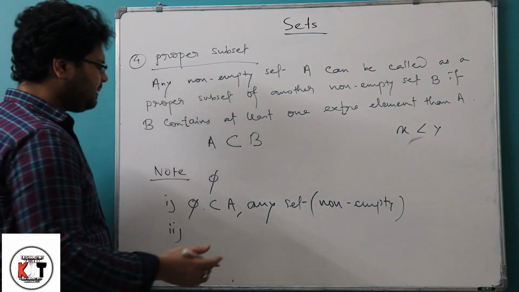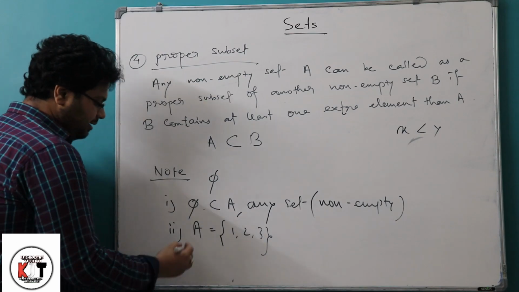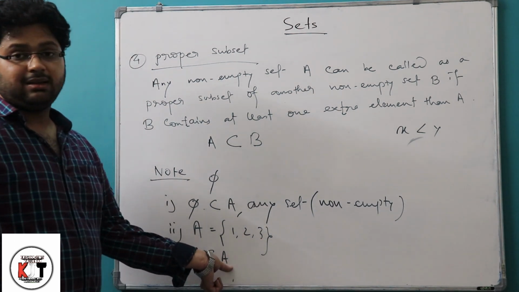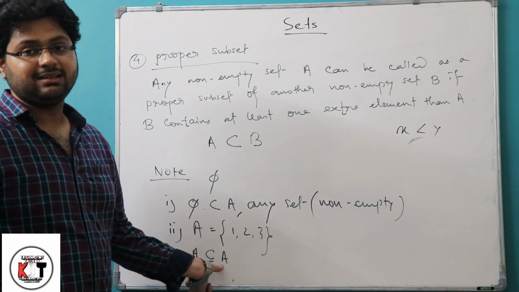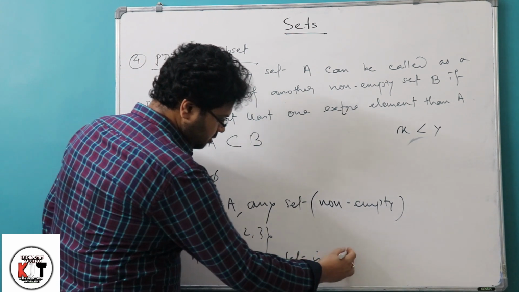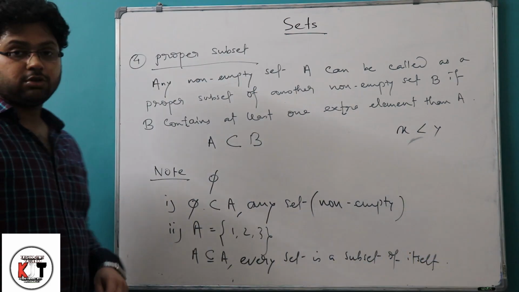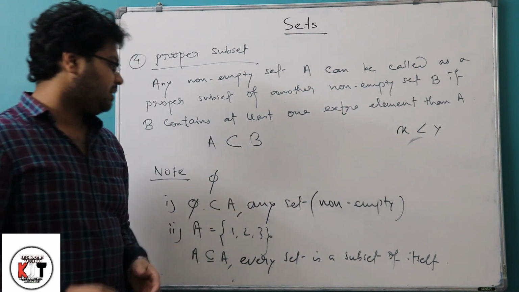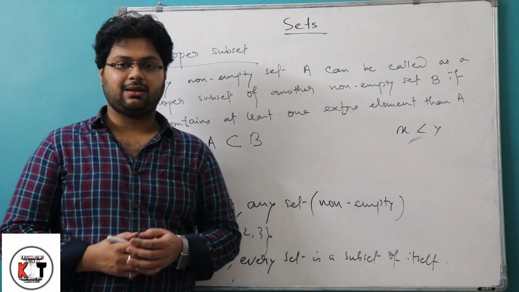Now, suppose A is equal to 1, 2, 3. So I can say A is a subset equals to A, that means A is equals to A. This condition is being satisfied. So every set is a subset of itself. So these two things we need to keep in our mind: the null set is a subset of every set, and every set will be a subset of itself.